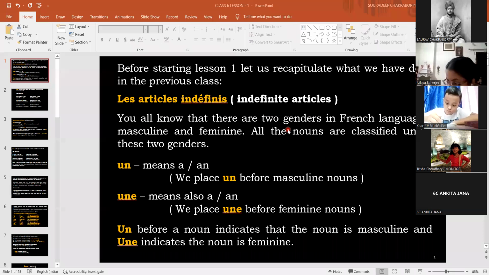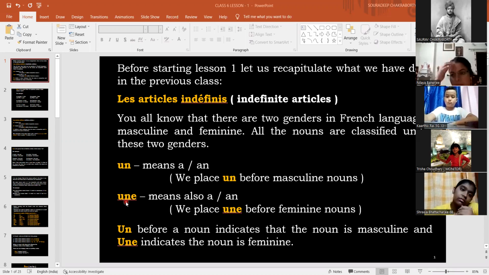There are only two genders. We have masculine and feminine gender in French, and all the nouns are under these two genders. So if you happen to see un before a noun, it means the noun is masculine. If you see une before the noun, that means the noun is feminine. So un means the noun is masculine and une means the noun is feminine, right?